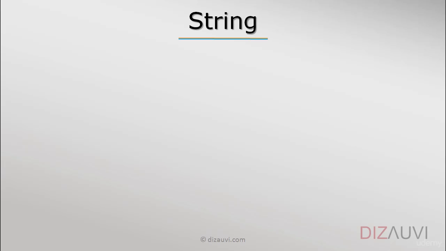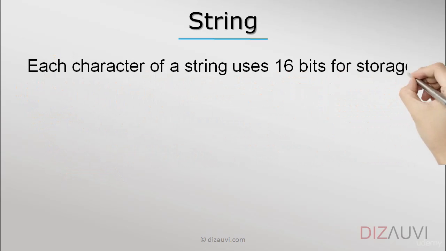A string in JavaScript is a sequence of characters where each character is represented as a 16-bit value. So by default, JavaScript uses the UTF-16 encoding to store string data. Of course, if the data is coming from the server and content encoding header is set to UTF-8, the browser will interpret the string correctly. But we are not talking about that here. We are talking about the string data type in JavaScript.